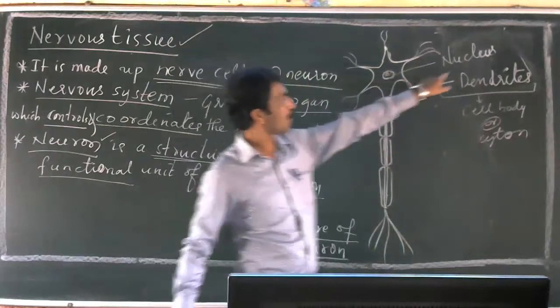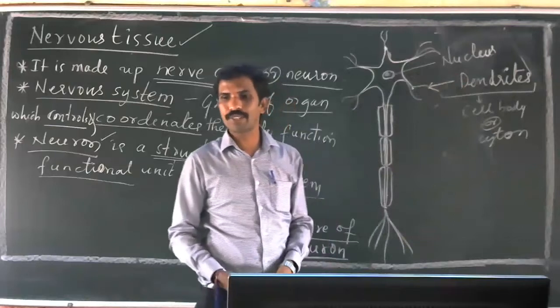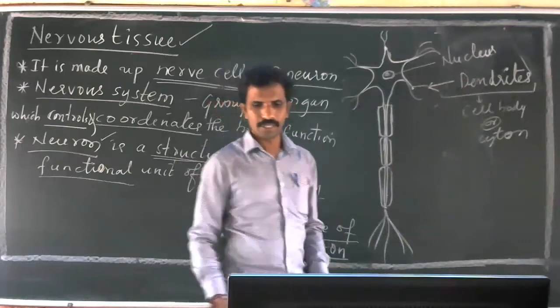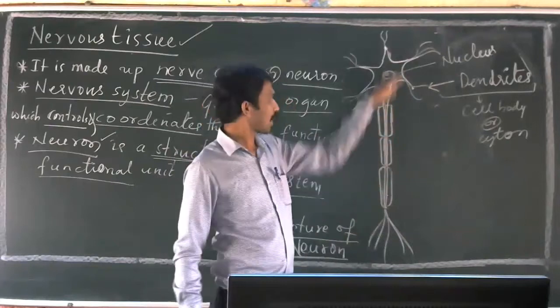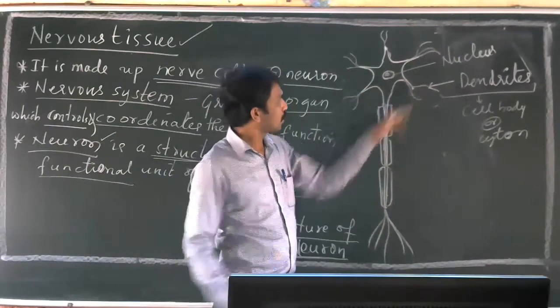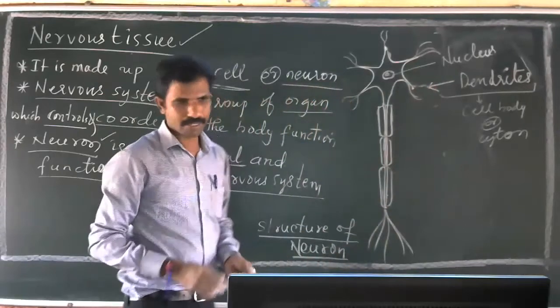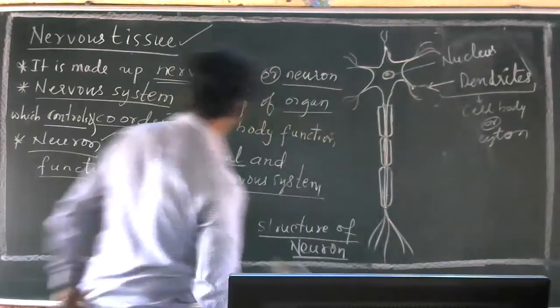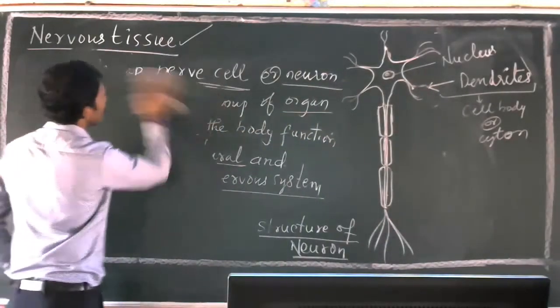Cyton consists of a nucleus. The nucleus controls all the activities of the cell. You know it, it is the organelle of the cell which controls all the activities of the cell. I'll write it on the board over here. All the parts I'll explain.